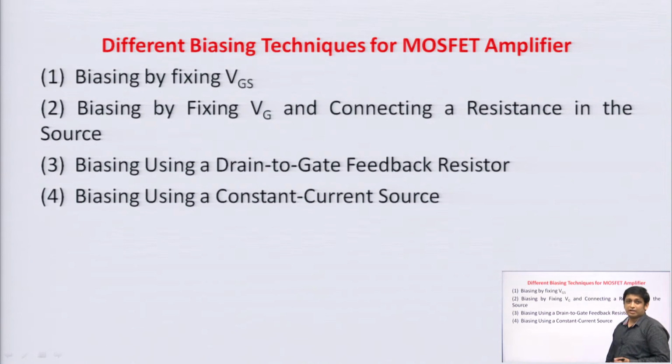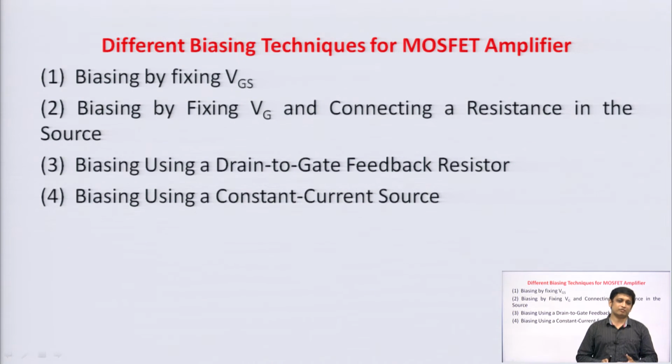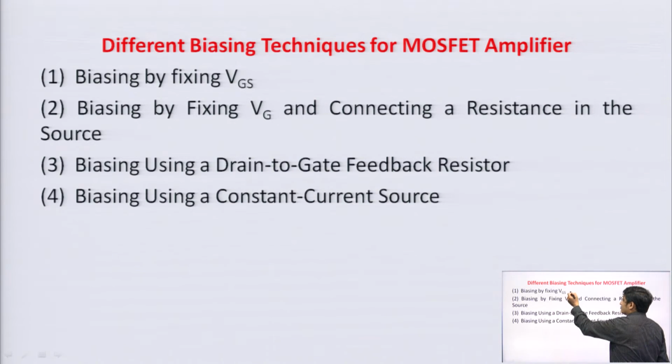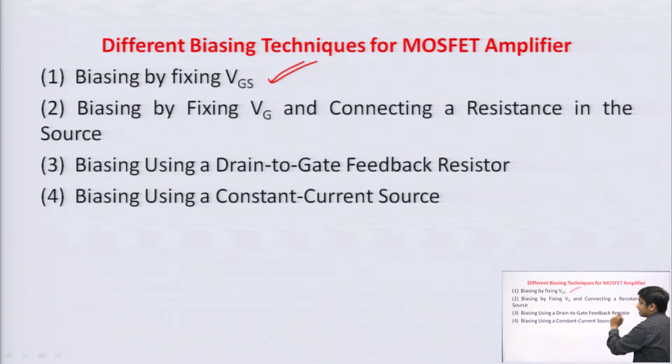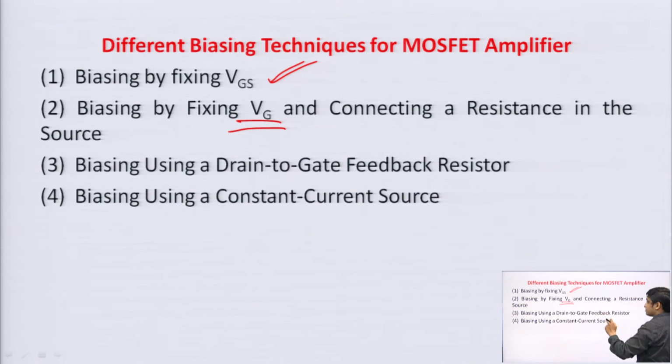There are different biasing techniques available in MOSFET. You can compare the biasing using BJT with biasing using MOSFET. Once you understand the biasing in BJT, you can easily understand the biasing in MOSFET also. In BJT we had studied the biasing by fixing VBE, that is your base to emitter voltage. That base to emitter voltage in BJT becomes gate to source voltage in MOSFET. The next technique is biasing by fixing VG, like fixing VB, that is base voltage, here that is gate voltage, and connecting a resistance in the source.